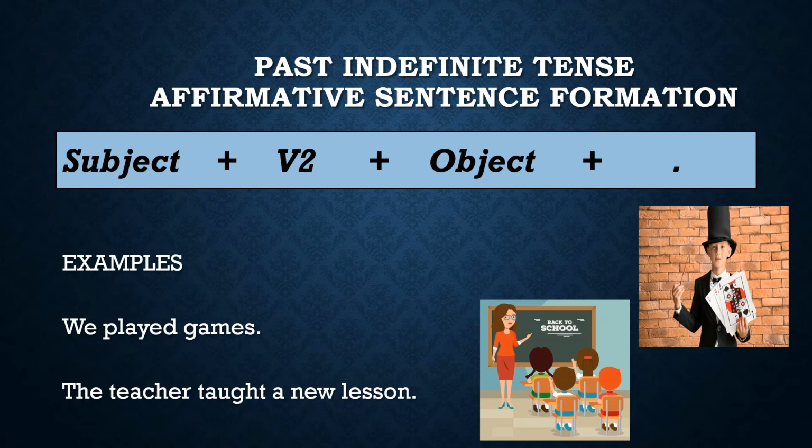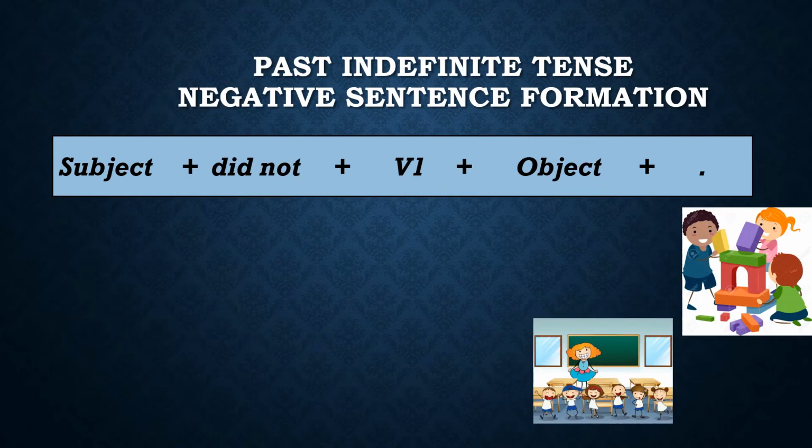Let's move on and talk about the negative sentence formation of past indefinite tense. Here is the formula for writing. You will bring the subject in the start of the sentence. Then you will write did not. Then comes the first form of the verb.